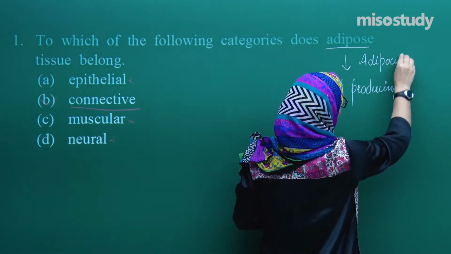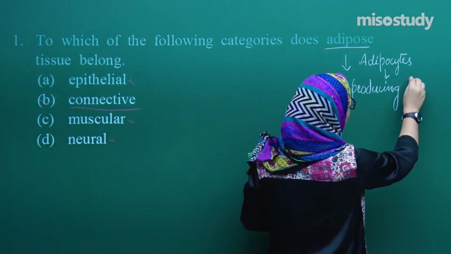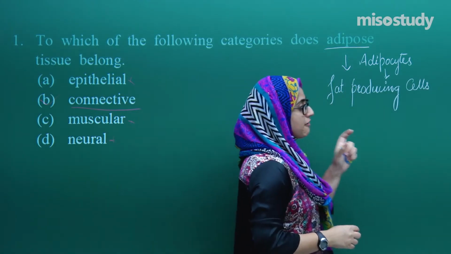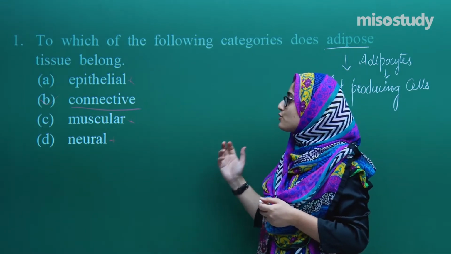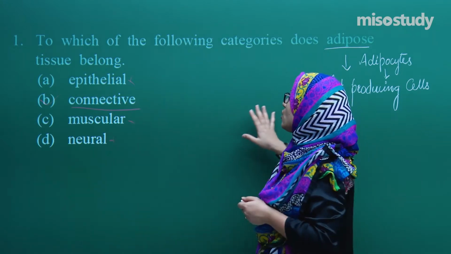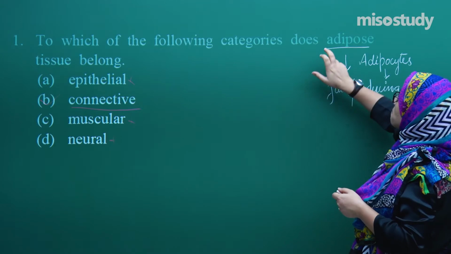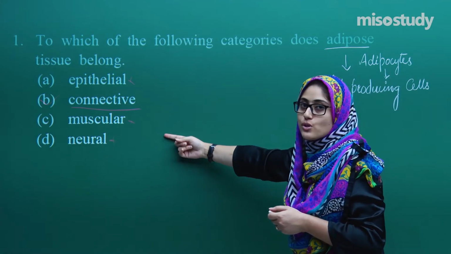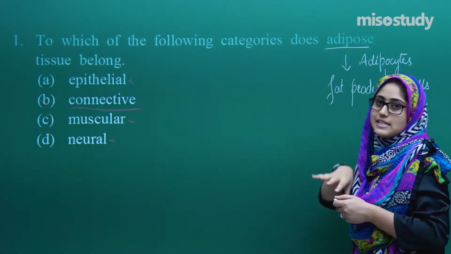These adipocytes are the fat producing cells, isn't it? So they are the fat, and fat is present in the fat layer. This adipose tissue is a type of connective tissue. Alright, so are you getting the idea? If you remember what adipose tissue is, then only you will be able to eliminate the options. So for the answers, you need to understand the question itself.